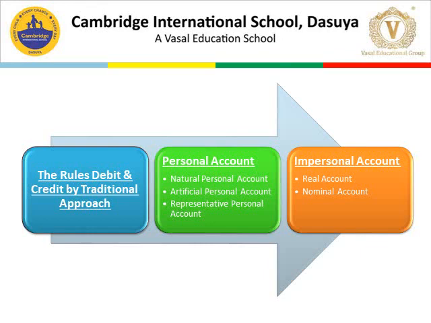According to the traditional approach, accounts are divided into personal account and impersonal account. In personal account, we will take a natural person, artificial person, a representative person.